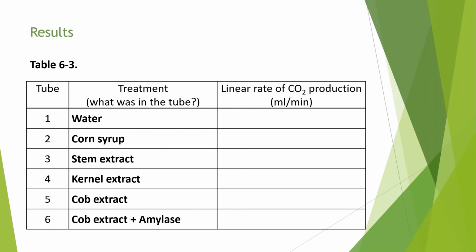Once you've produced all your graphs and you've figured out all the slopes of the linear exponential parts, you're going to input this data into table 6-3, and this is your final data. When you're discussing your hypothesis and your conclusions, this is the final data that you're going to talk about. You're not going to talk about how much carbon dioxide has been produced. You're going to talk about the rate of carbon dioxide production. This is the important essential data for this particular experiment.